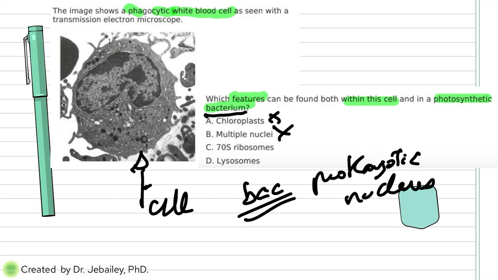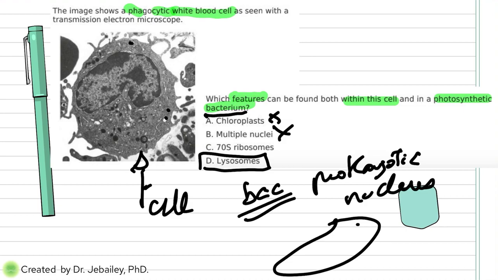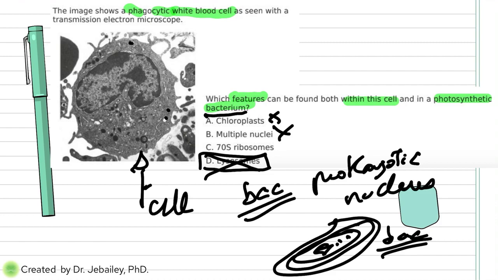Next, 70S ribosomes or lysosomes. Even if you don't see it in the picture, even though there are ribosomes here, look at the lysosome. Bacteria, if you know the drawing, have a cell wall, plasma membrane, DNA, and then ribosomes. Bacteria never ever have lysosomes. Lysosomes are only found in animal cells. So that cancels it, and the only thing left is C.